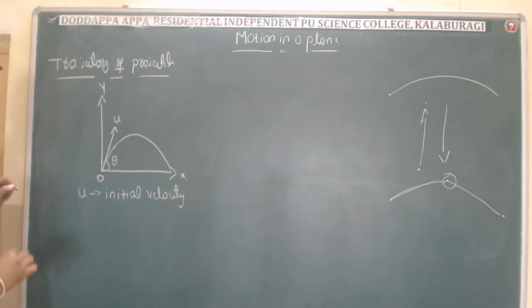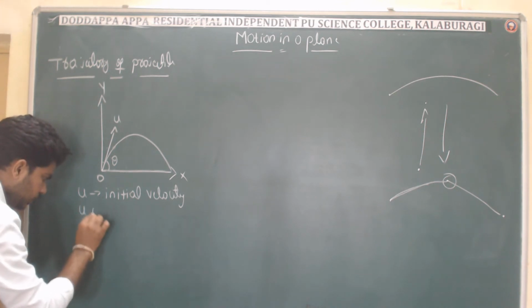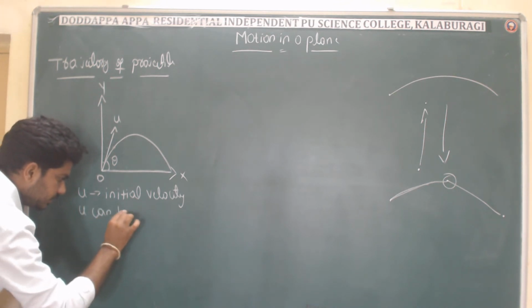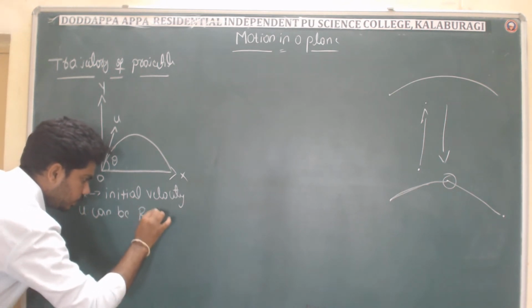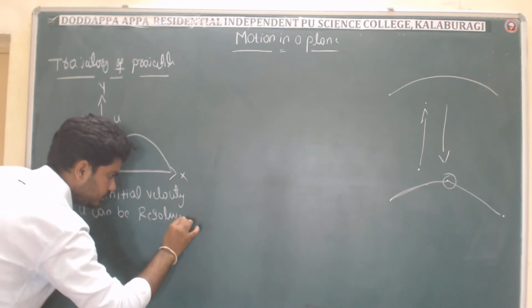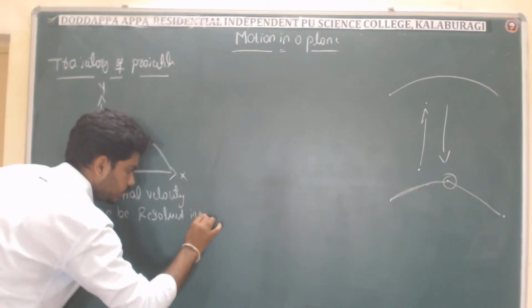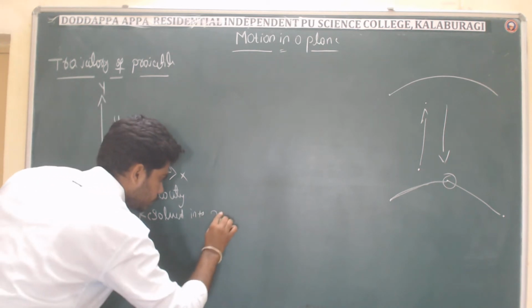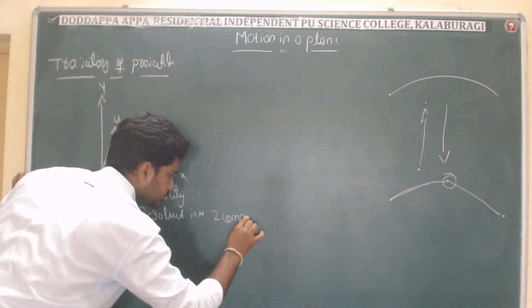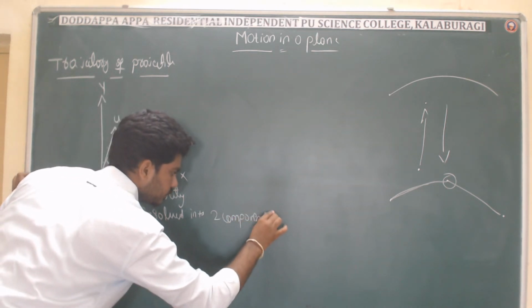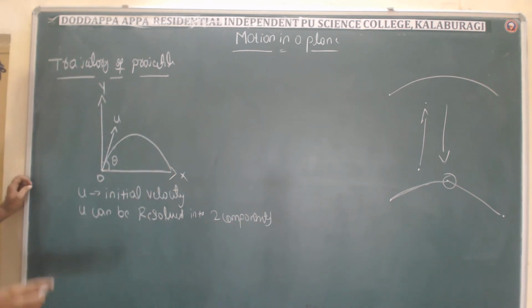Now u can be resolved into two components. See, what are those two components?